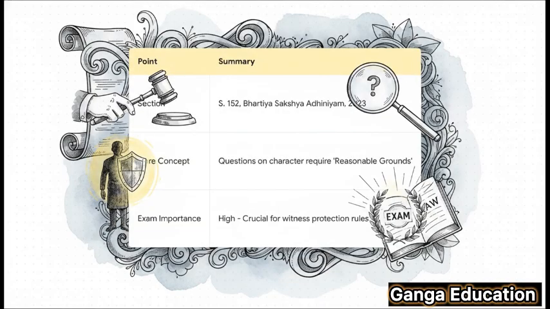So, before we wrap up, let's do a lightning-fast revision. 3 key things to lock into your memory. 1. The section is 152 of the Bharatiya Sakshya Adhiniyam 2023. 2. The core concept is that questions attacking character require reasonable grounds. And 3. Its exam importance is high. This is a must-know rule.